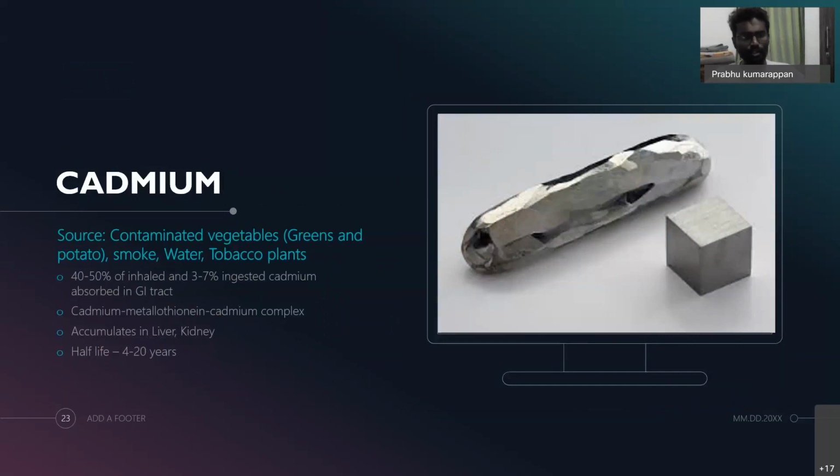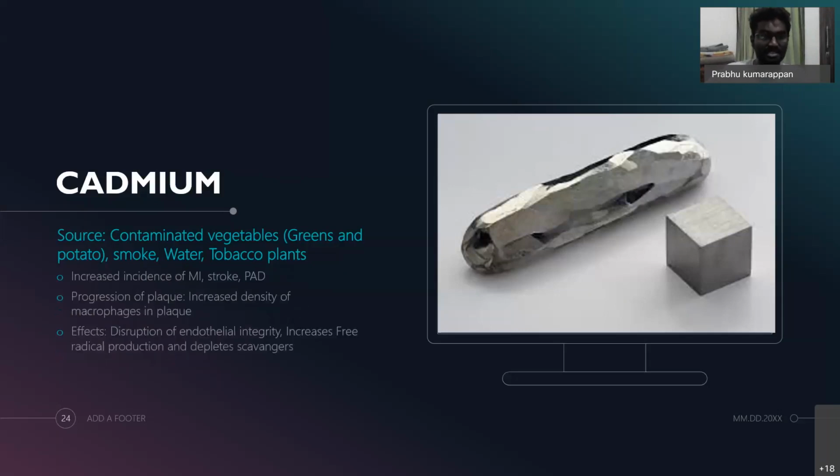So 40 to 50% of inhaled cadmium as well as 3 to 7% of ingested cadmium from contaminated vegetables are absorbed in the GI tract, and they form a complex with metallothionein. This particular complex accumulates in various organs for several years, with a half-life of up to 4 to 20 years. Various studies have shown increased incidence of MI, stroke, and PAD with raised cadmium levels.